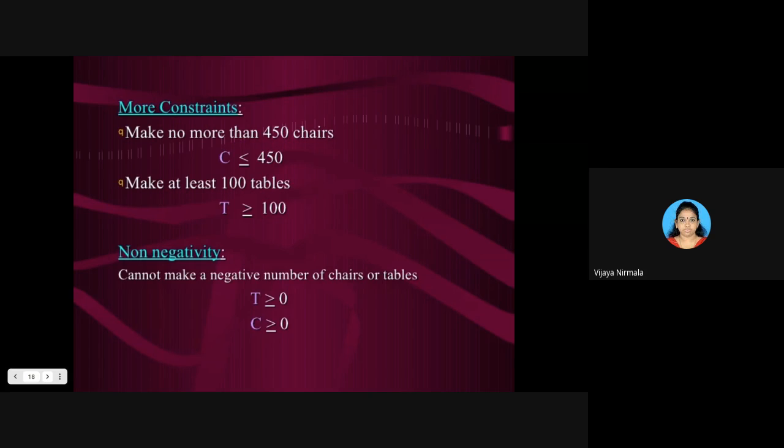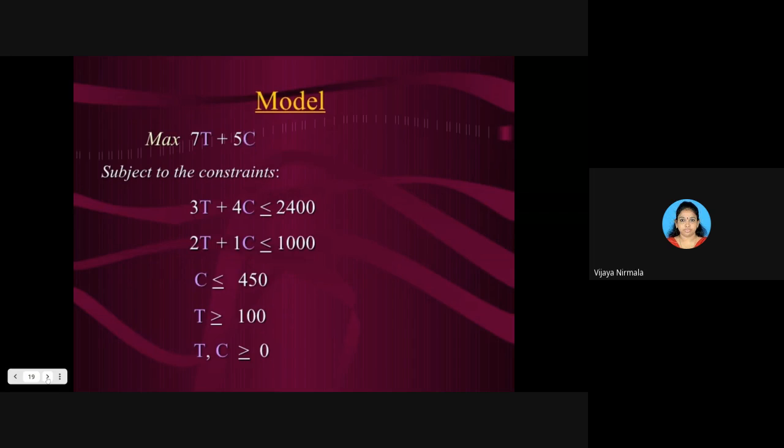Now let's come to the next slide. In this way, this is the model of LPP. You have to write the model of LPP: Maximize Z is equal to 7T plus 5C, subject to the constraints.